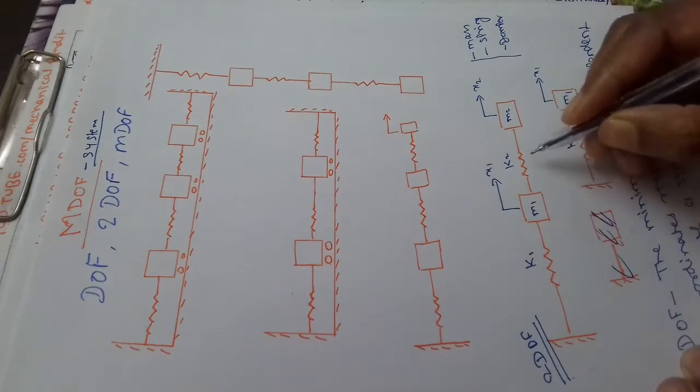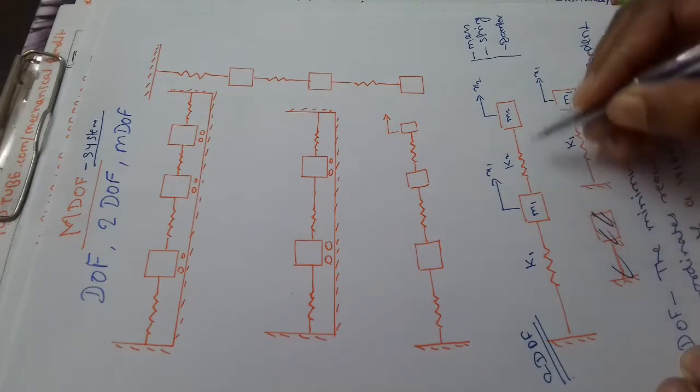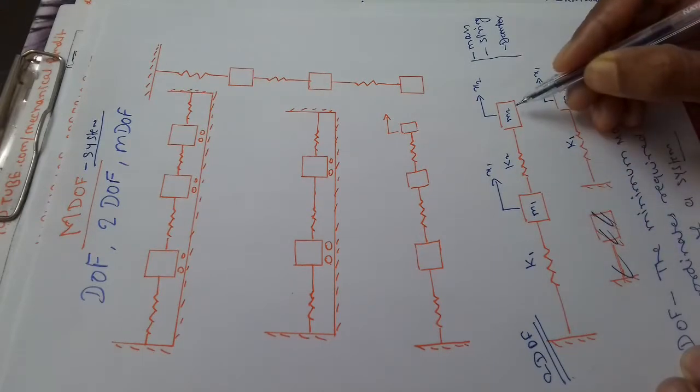In such system there are 2 masses m1 and m2 which will have 2 natural frequencies omega 1 and omega 2, so that the system will be having 2 equations of motion which may be treated as coupled differential equations.